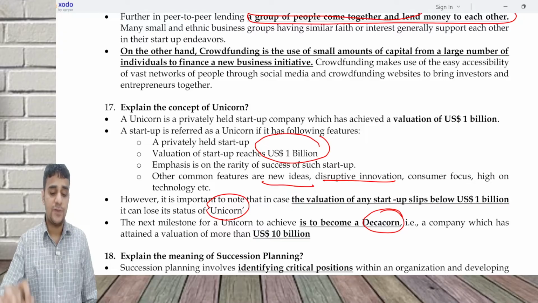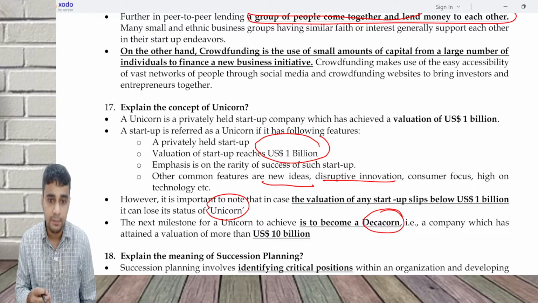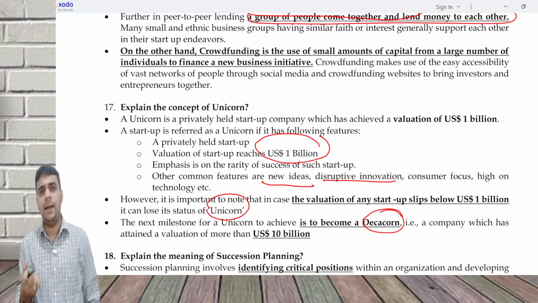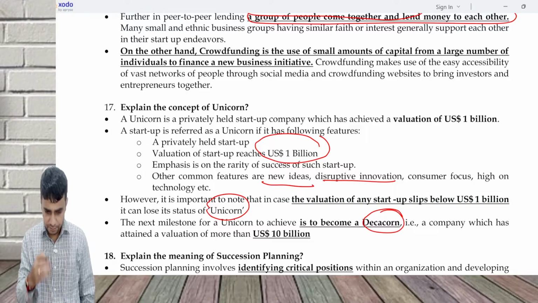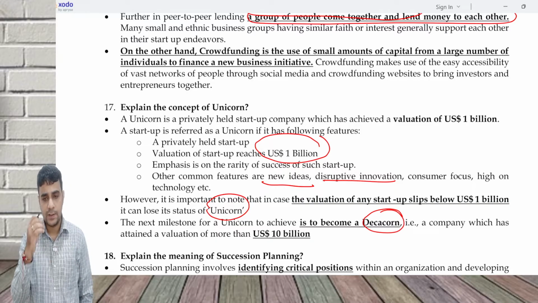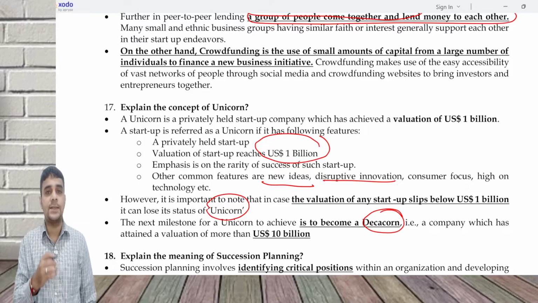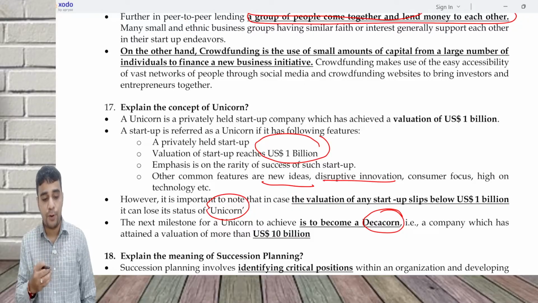Explain the meaning of succession planning. This is related not only to startups, but to any family managed business. Whenever you are doing a business, there should always be planning for succession because the promoters may have to exit, or the startup founder may have to exit from the startup at some point of time.